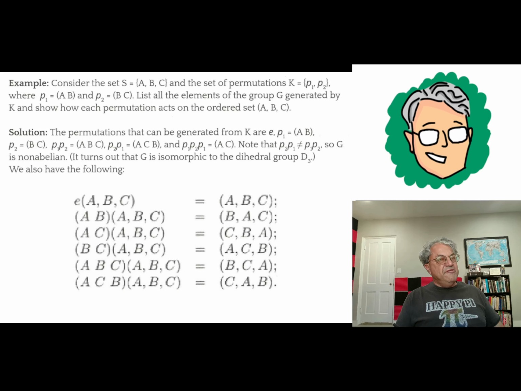If you multiply them together, you get the identity, because one's going one way, the other one's going the other way. I didn't do this in this book, but if you wrote A, B, and C as a triangle, you would see geometrically that this group has the same action on this triangle as the dihedral group does on an equilateral triangle. So it is isomorphic to D3.